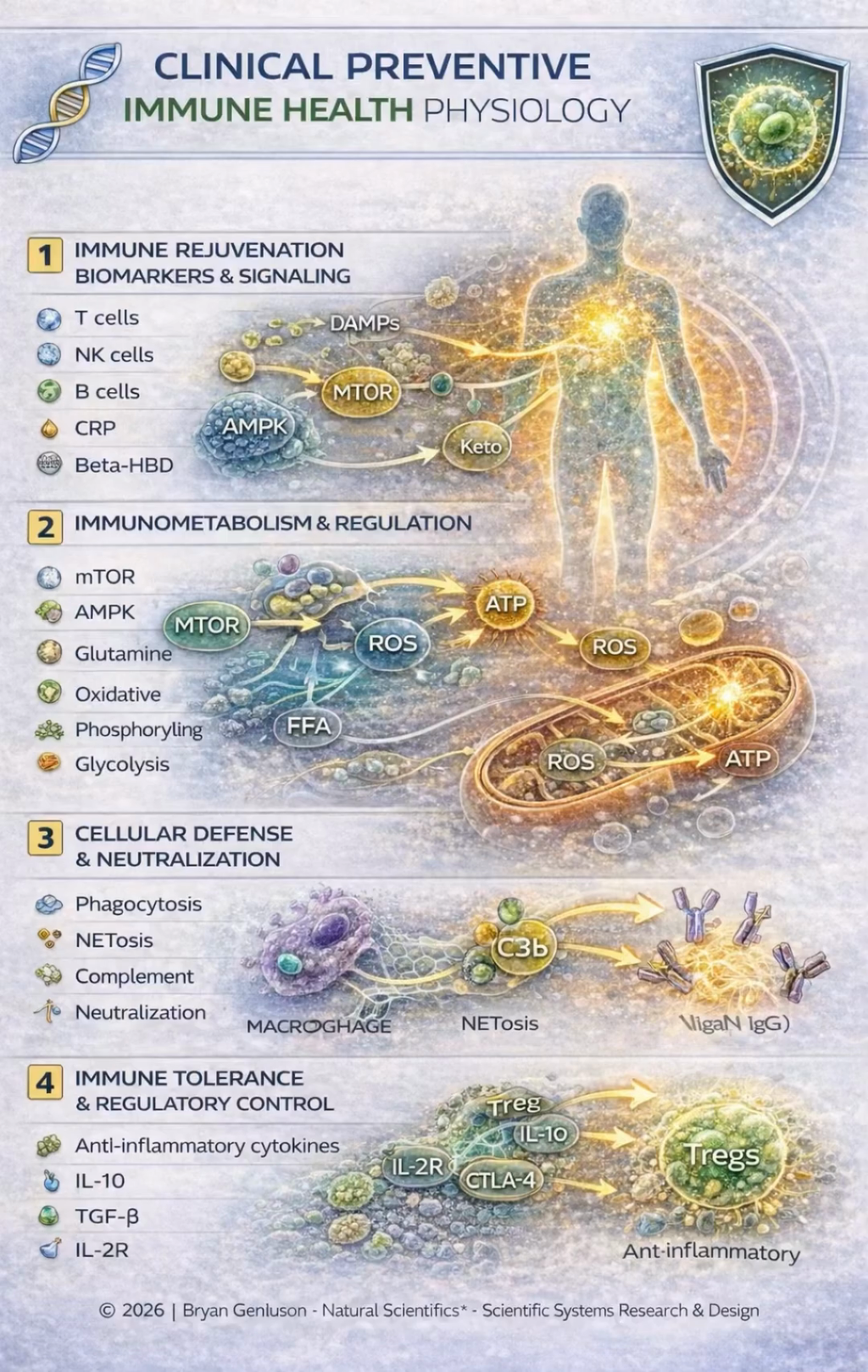Immune tolerance and regulatory control are maintained through anti-inflammatory cytokine networks and regulatory immune cell populations, including regulatory T cells and interleukin-mediated signaling pathways. These systems support immune equilibrium and limit chronic inflammatory burden.